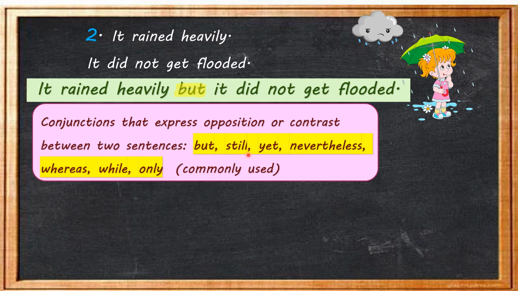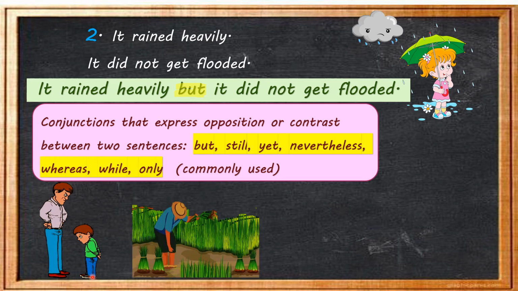But, still, yet, nevertheless, whereas, while, only are the commonly used conjunctions that express different ideas, that join two different sentences. Now children, let's take a few more examples. I was angry, still I did not scold him. Now let's take another example.